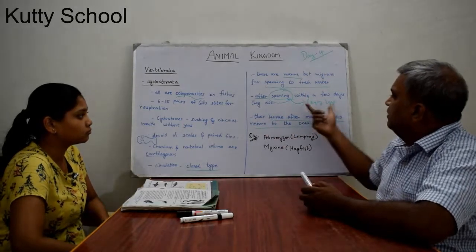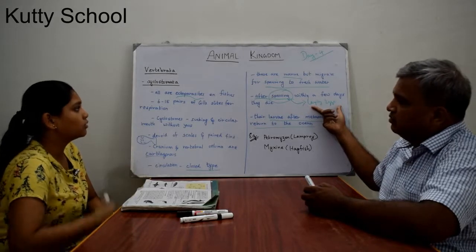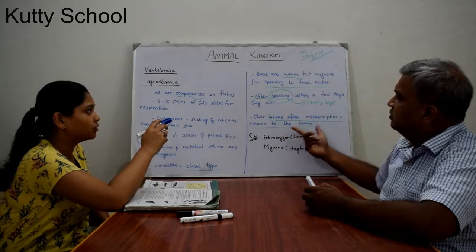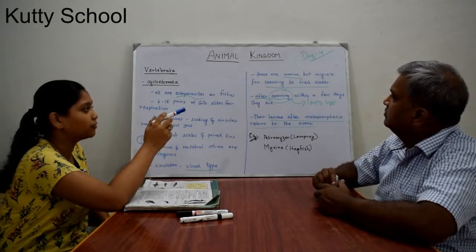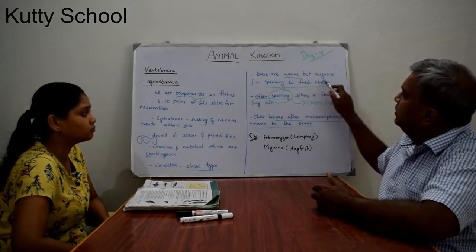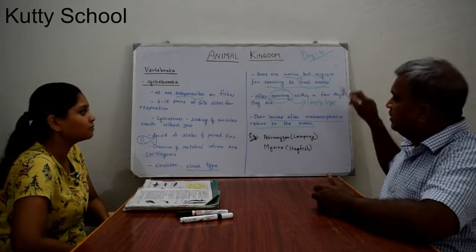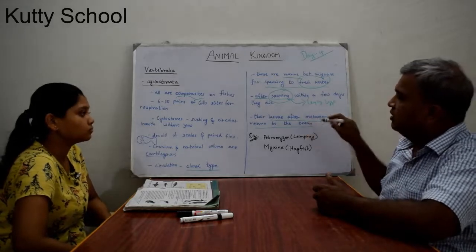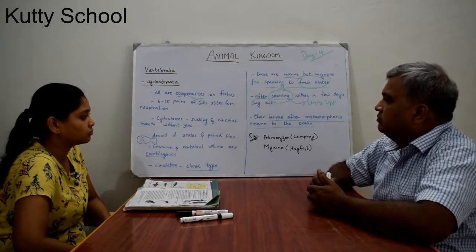So they migrate to fresh water for laying eggs, and then again go to the ocean after the larval stage.